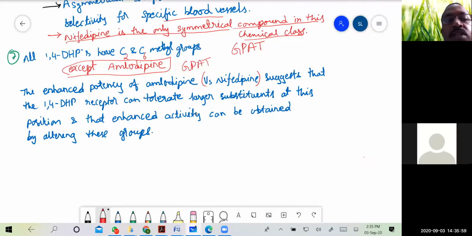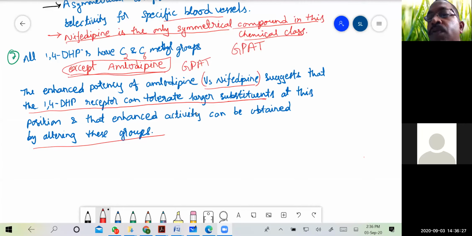The enhanced potency of amlodipine versus nifedipine: amlodipine is the only one where the C3 and C5 substitutions are different. This suggests that the dihydropyridine receptor can tolerate larger substituents at this position, and enhanced activity can be obtained by altering these groups. So this is the SAR of 1,4-dihydropyridines.